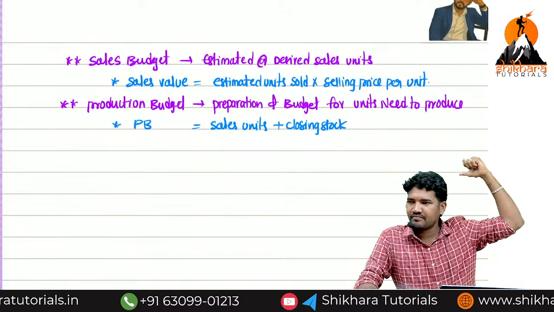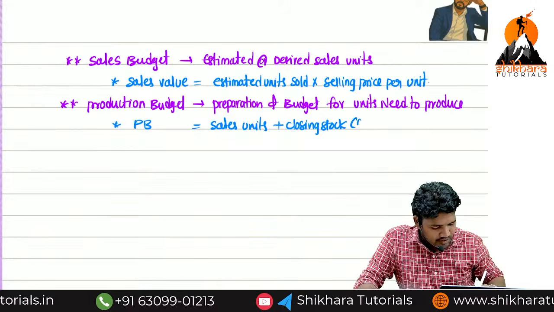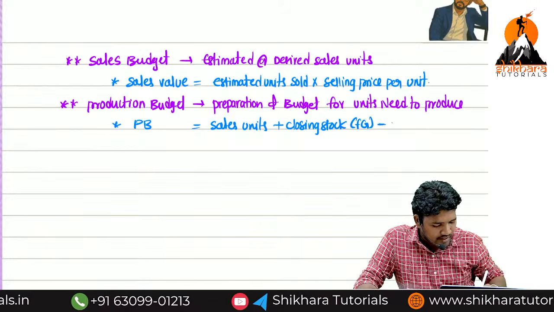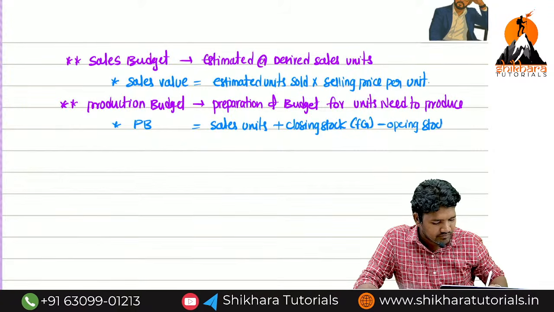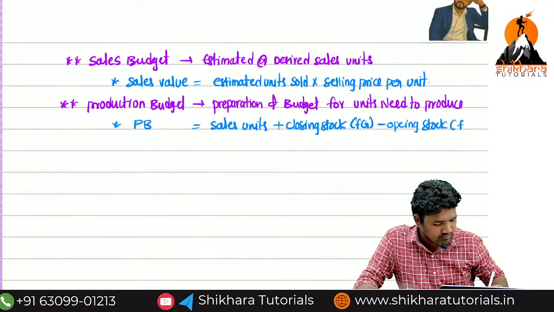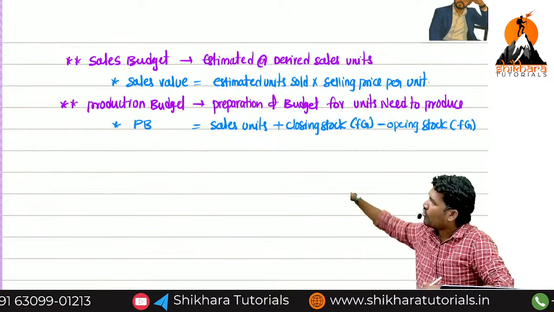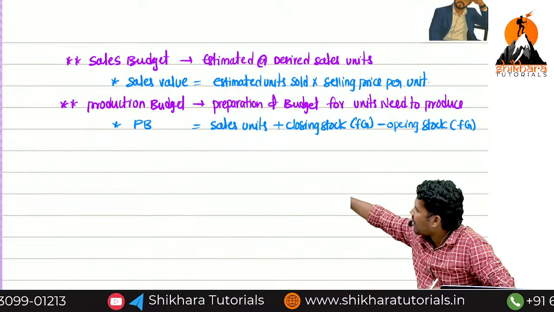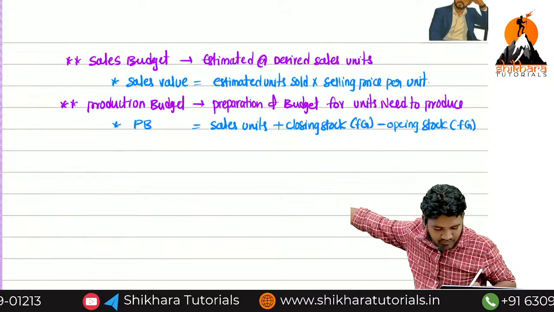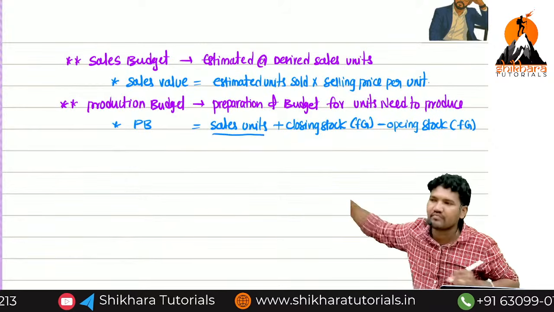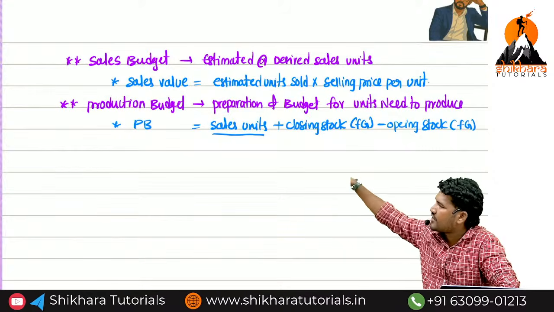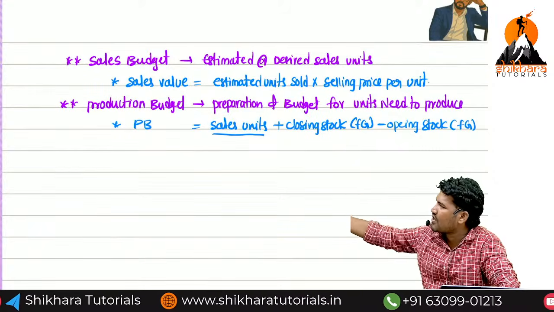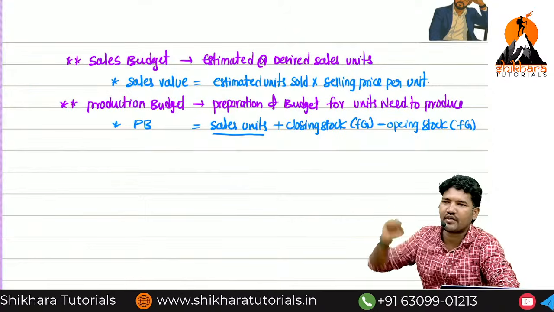Budget. Here stock means what, ma? Finished good minus opening stock. Do you understand? If you don't know about the sale units, you can't figure out production budget. Why? Because the order is very, very important. First, we are figuring the sales units. By that adjustment of closing stock and opening stock, you will get production units.